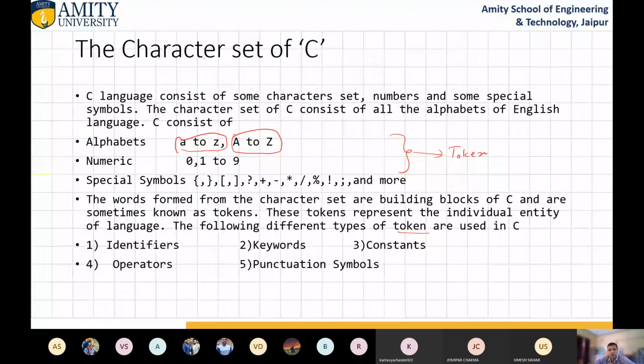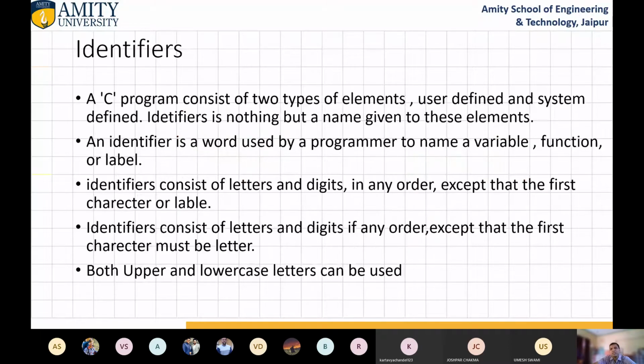Then keywords, then constants, then operators, and finally punctuation symbols, special symbols. There are some punctuation symbols also, and we are always using colon and semicolon. Most of the time we need to use colon and semicolon. Operators like plus, minus, asterisk, divide. Identifiers already told. Keywords are the reserved words. Constants are the special constants. So let us discuss each and everything in detail.